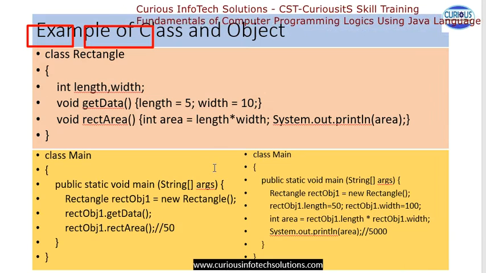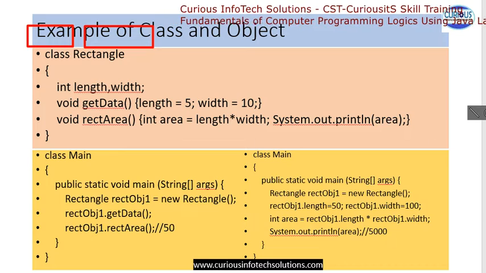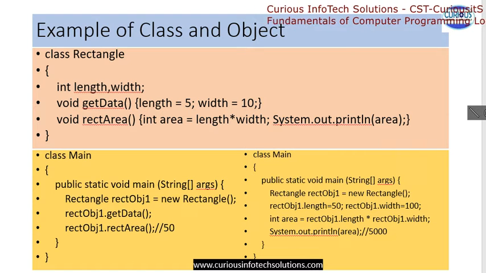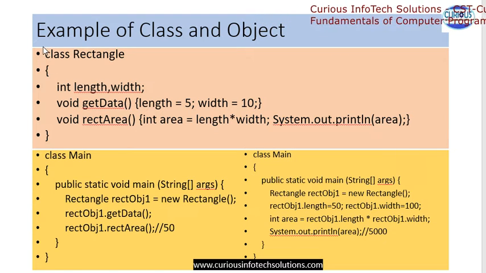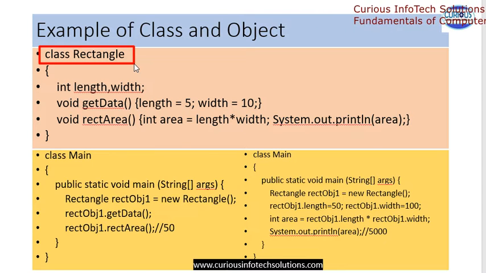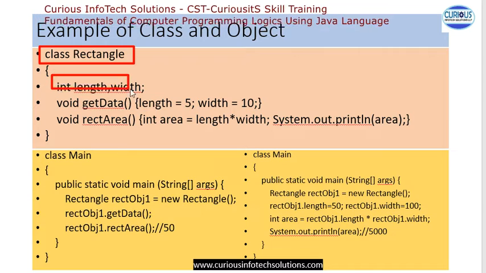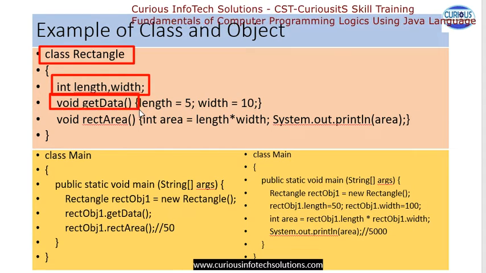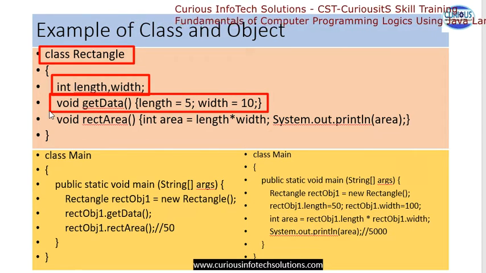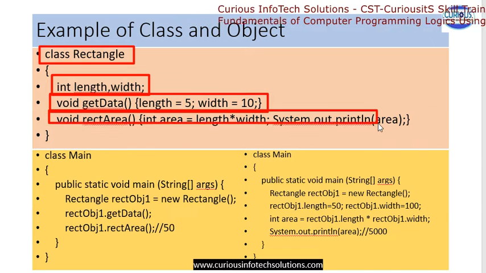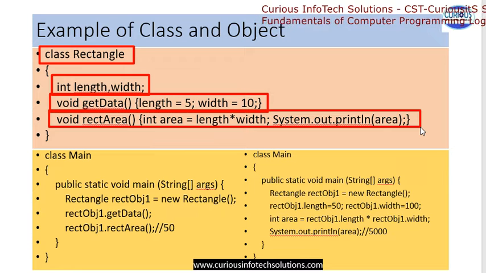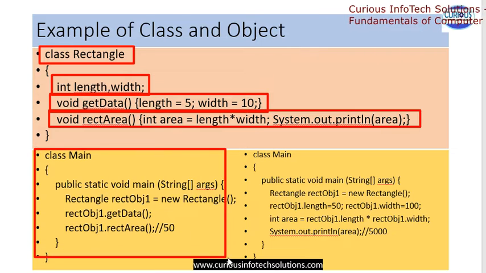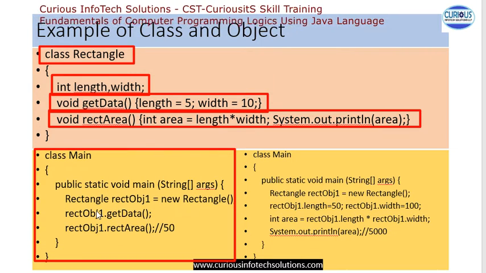Okay, now come to one program in which we have a length and width. We have a rectangle class, and this class has two members, one is length, second is width, and we will get data. So get data is this, and then calculate the area by multiplying this and display this area. Okay, so we will run this program. Here there are two mains, two programs, so first let's run this one.